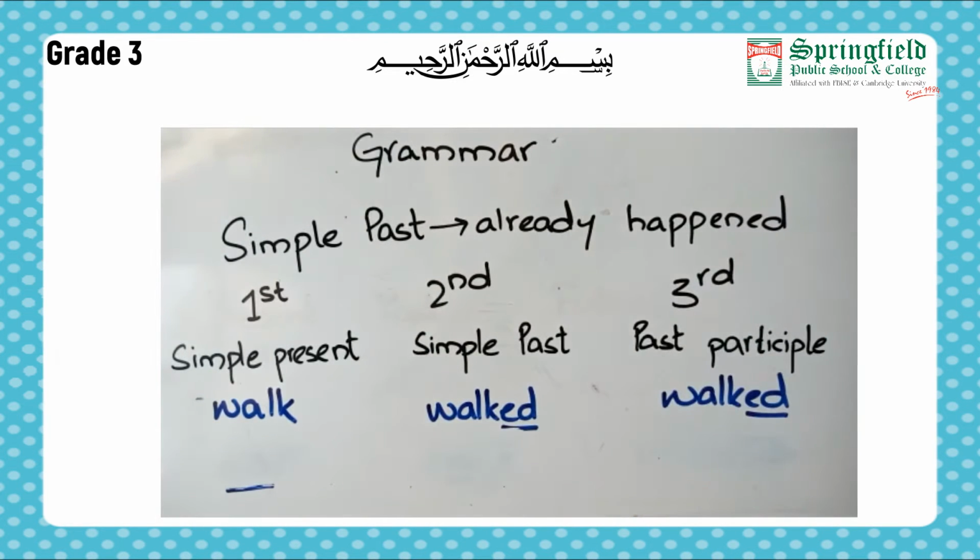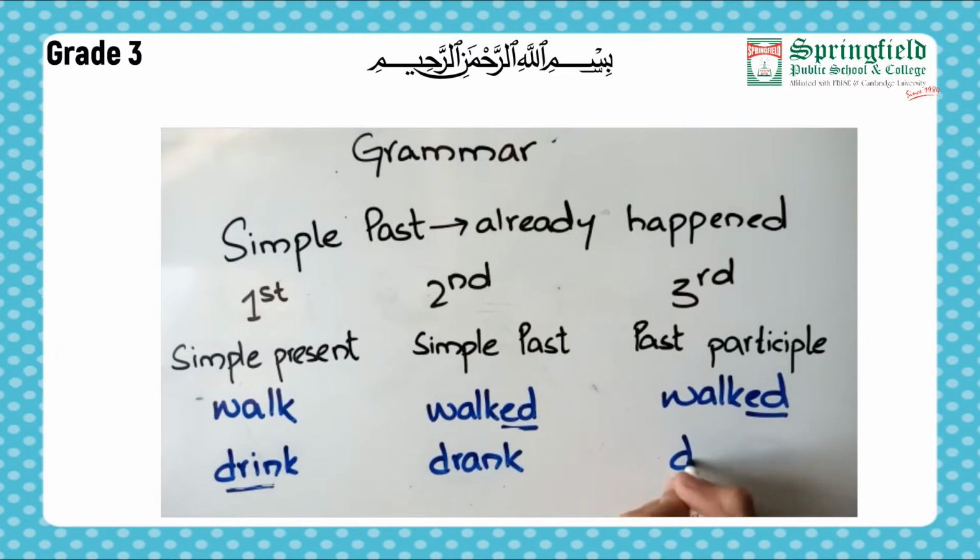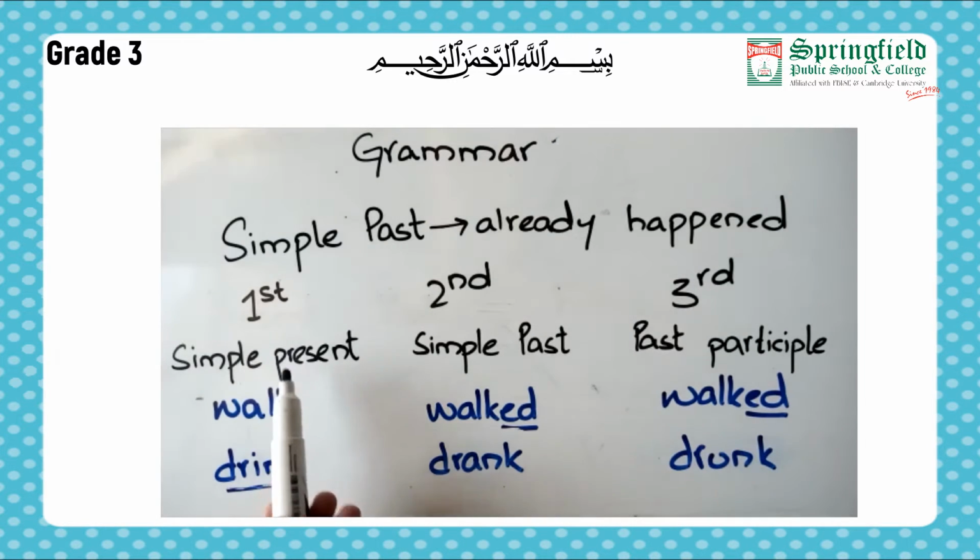We have got other examples of irregular verbs as well. Let's consider them. Like we have got a word drink, drank, drunk. You can see the three forms of verb: present, past and past participle.